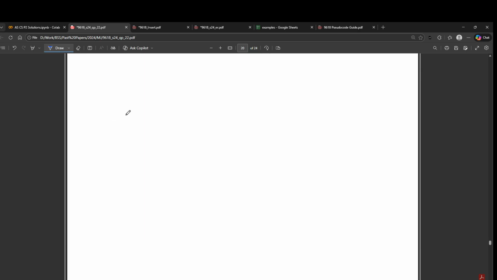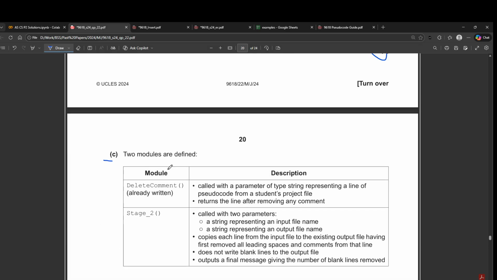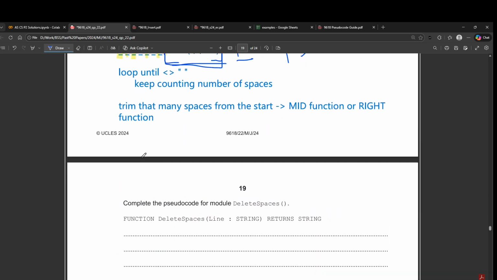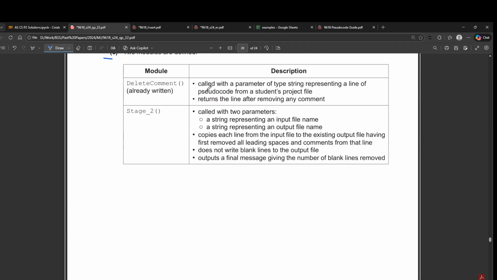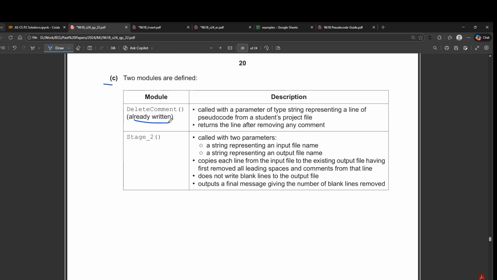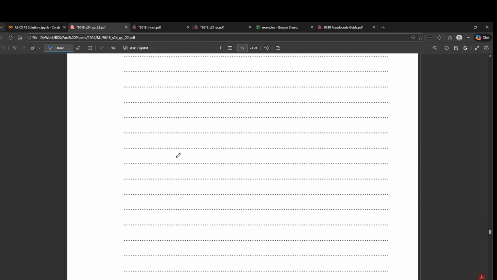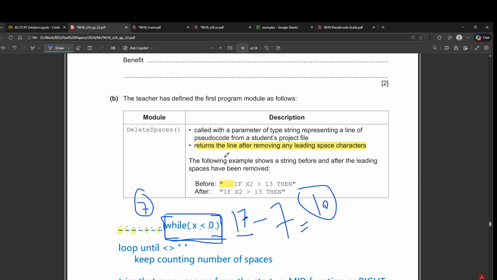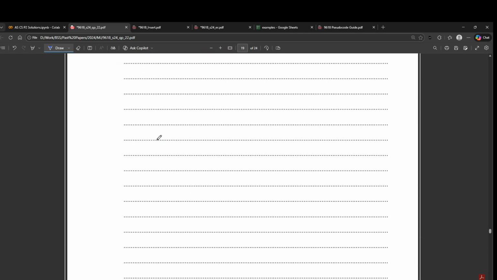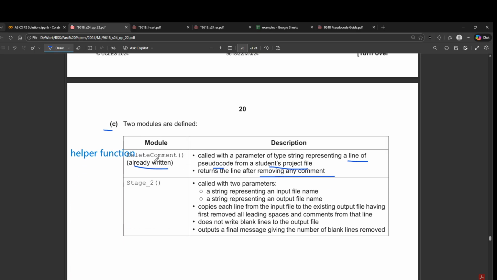Okay, so part B, and now we are at part C. Two models are defined. This is a helper function. The question says that it's already done for you, so you just have to use this. This is a helper function or a module called with a parameter of type string representing a line of pseudocode, and then returns the line after removing any comment. Okay, so we saw that before. Delete spaces, and then this is a delete comment which will remove some comment.